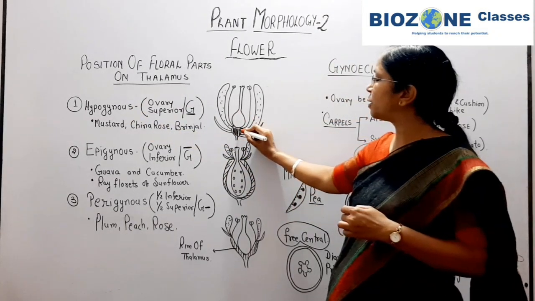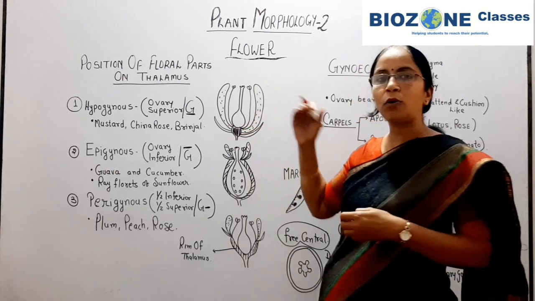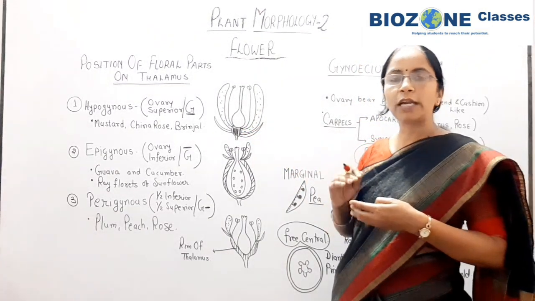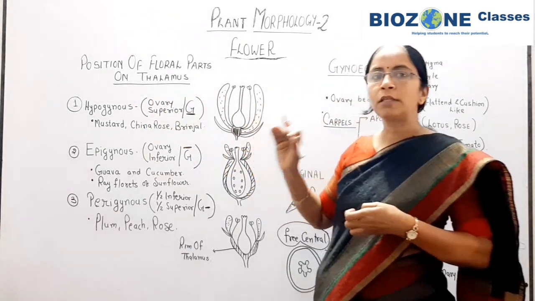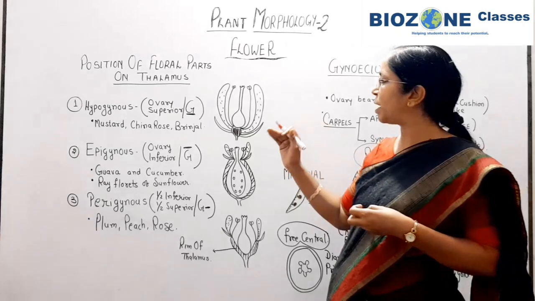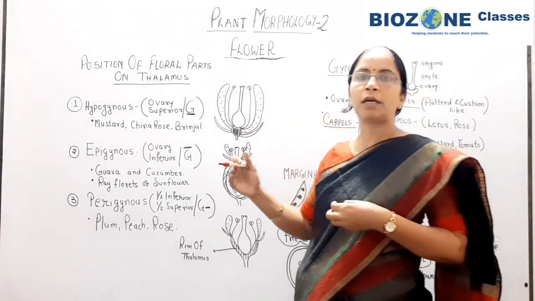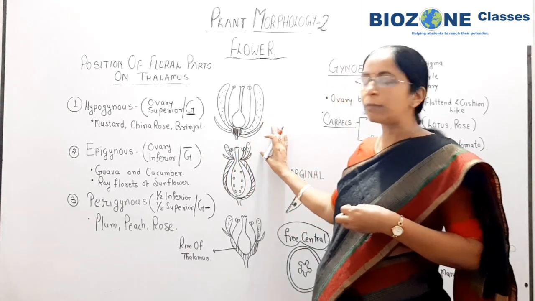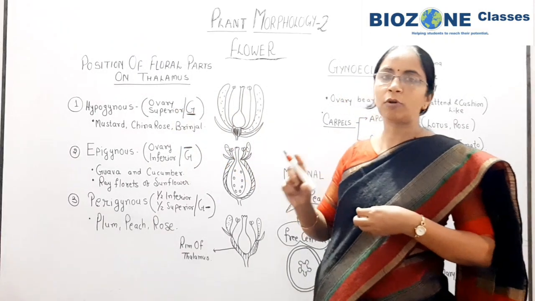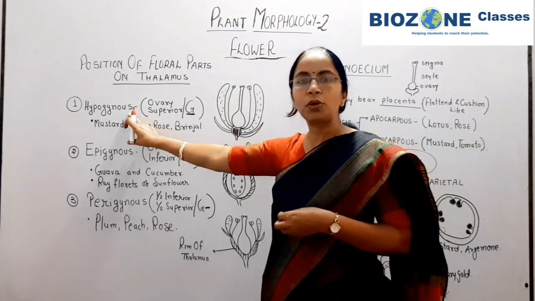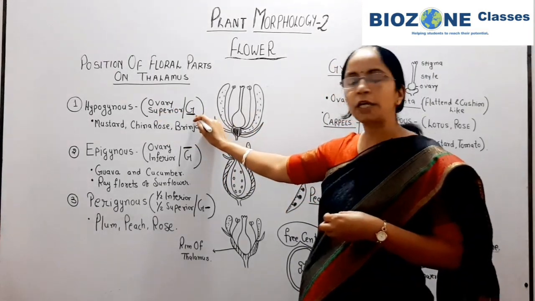Hypogynous, you remember, is when the floral parts develop from below the level of ovary. In that condition the floral parts are present below the ovary, so automatically the ovary is superior in position. When we draw the floral formula, the hypogynous position or superior ovary is shown by this type of sign.